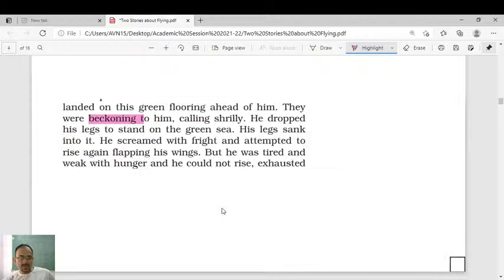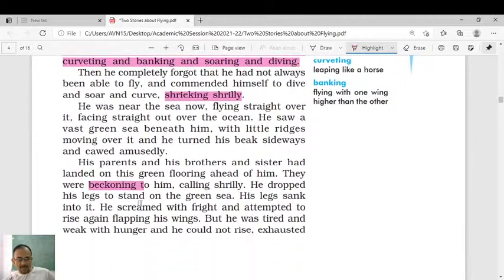So, dear students, as you can see here, after he learned the first flight, he had to land on the green sea. See, he already landed on the green sea. First, he gradually went down, down, down, and then he is now floating on the surface of the water.